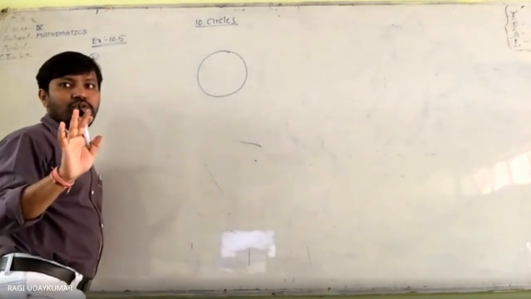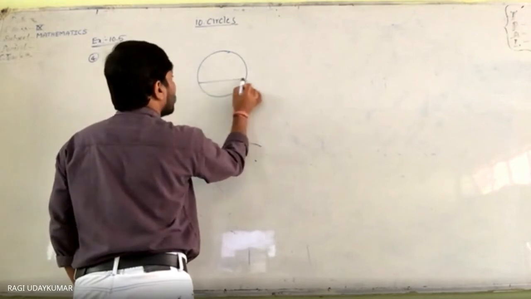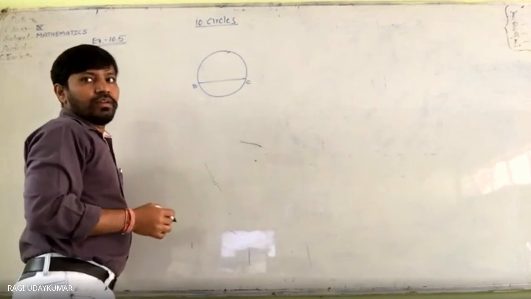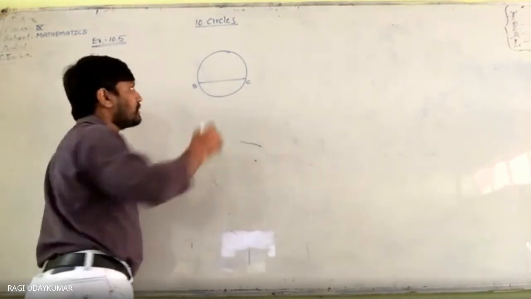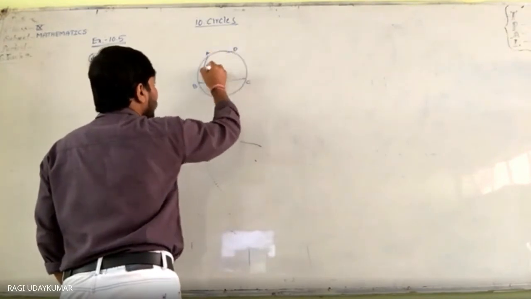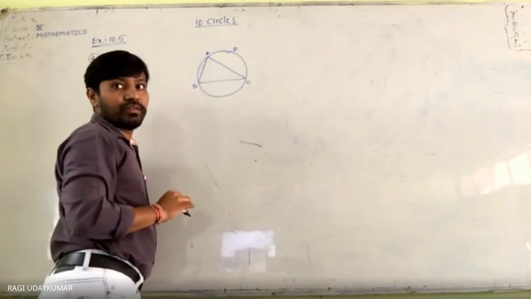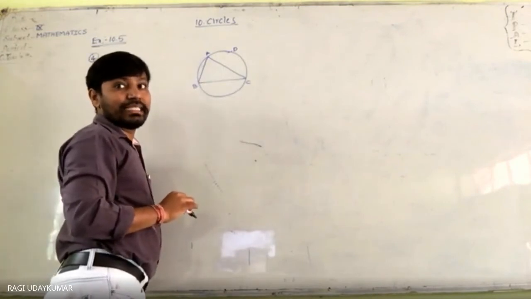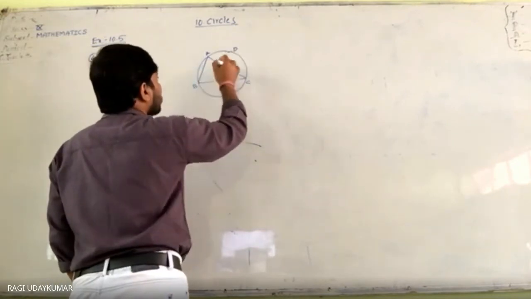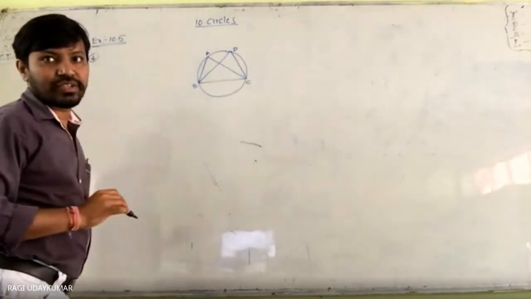Here the center doesn't matter to us. Points B and C are given here. Here point A is given, and here point D is given. Angle ABC is given to you, and angle ACB is given to you.